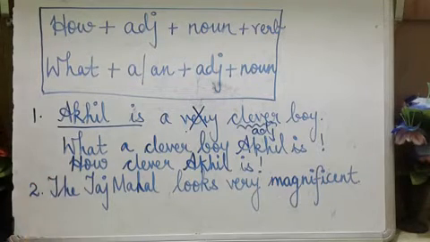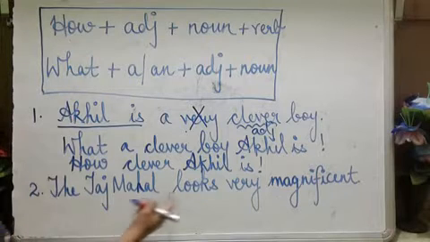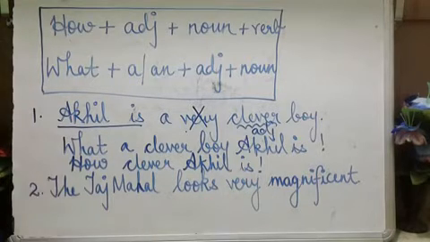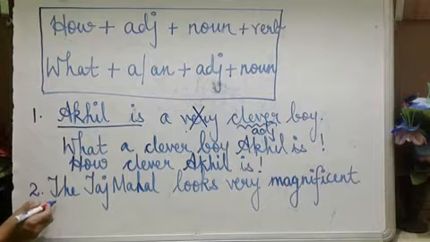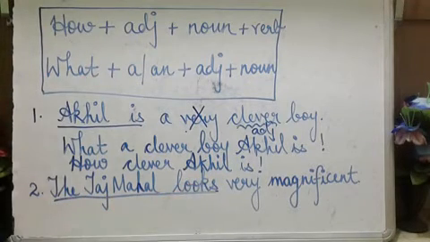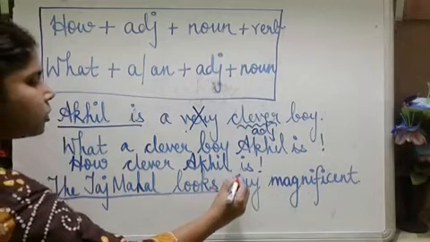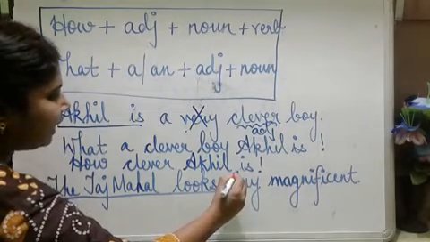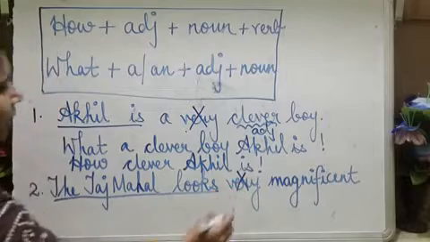Now the second example is the Taj Mahal looks very magnificent. Here also you're going to underline the subject and the verb. Then you're going to cross out the adverbs, words such as this, very, greatly, that and all.